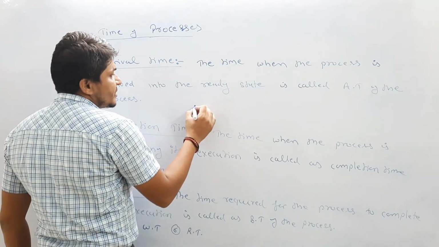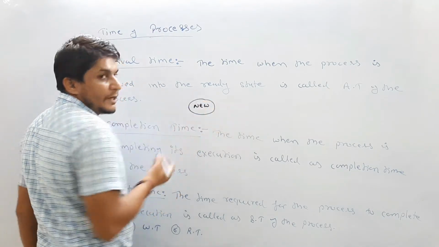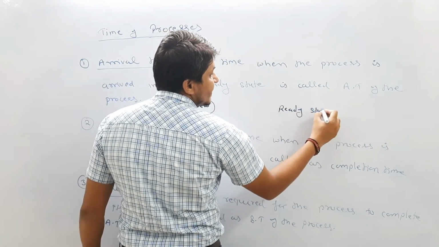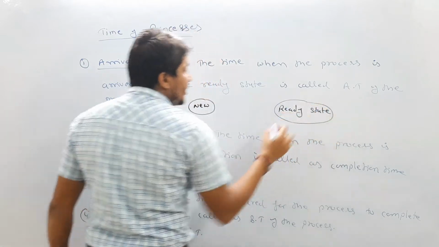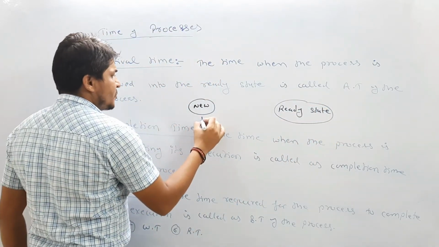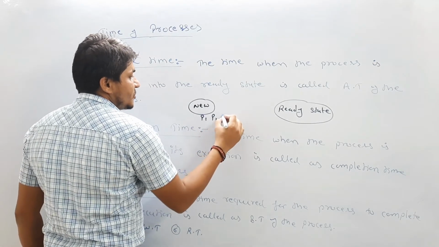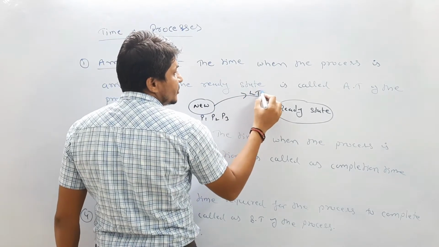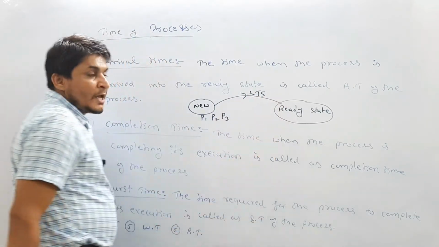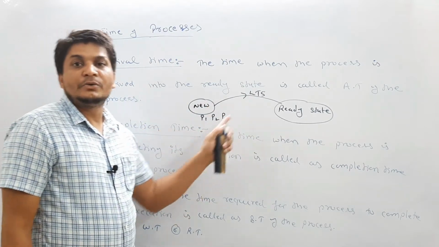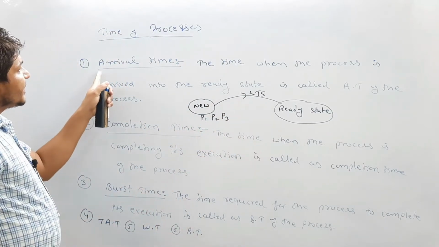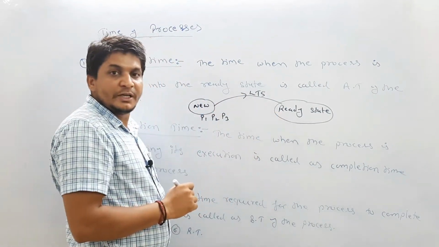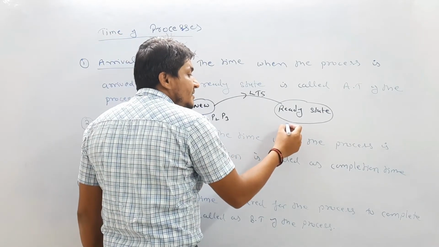Let us assume the new state means hard disk. Then the next state is the ready state. In the new state, let's suppose a process is created. So P1 is created, and P2 is created. Let's suppose P3 is also created. The long-term scheduler brings the process from the new state to the ready state. At what time does the process arrive into the ready state? Suppose when the process is created, it is immediately brought into the ready state. Let us assume that time is zero.